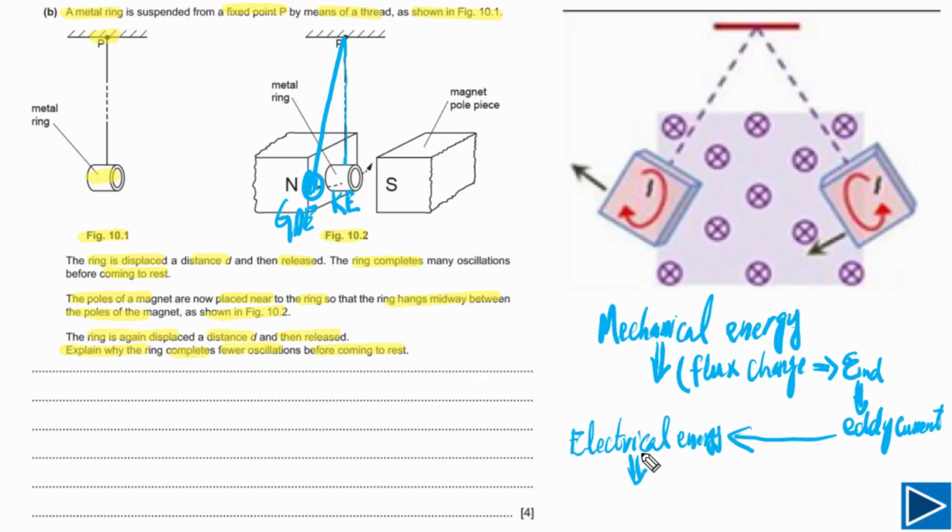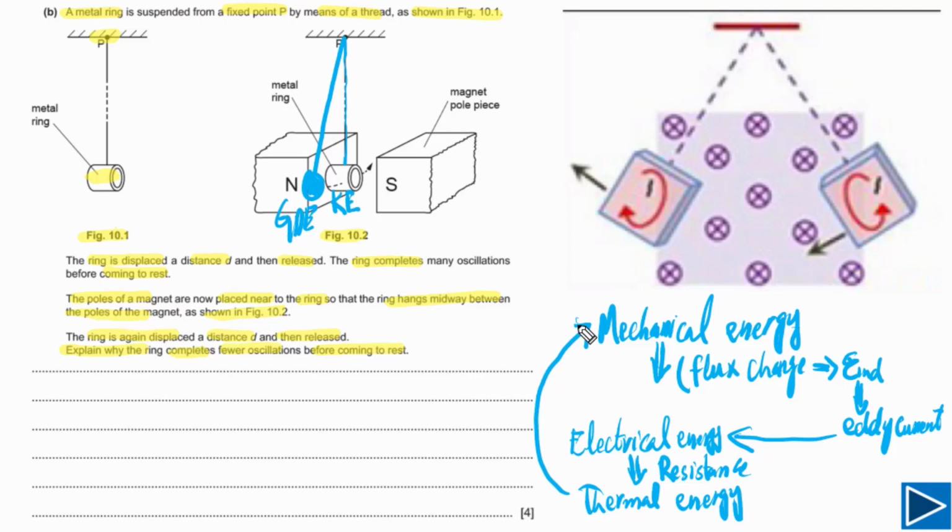But we also need to understand the ring has its own resistance. So we can write down: the ring has resistance. Due to resistance, electrical energy will be converted into thermal energy. So we can write down: electrical energy will be converted into thermal energy. And this thermal energy is coming from the mechanical energy, that is, the energy of this metal ring. So finally, the energy of the ring will decrease.